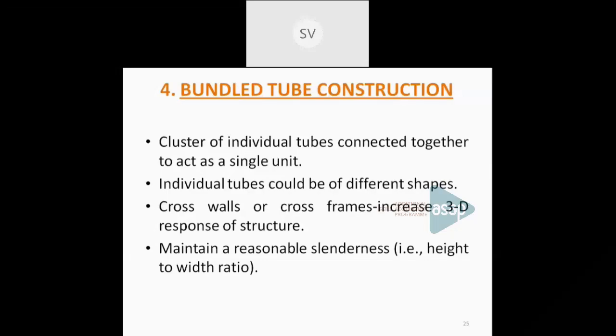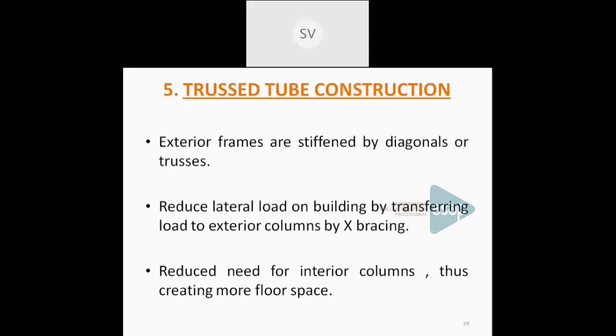Here, just like a frame in which the exterior columns are joined by means of X bracings, that actually increases the rigidity or stiffness of the frame. So the main advantage of using a trussed tube construction is that the lateral loads on the building can be reduced by providing these bracings. And again, the number of interior columns can be reduced so that we will get sufficient floor area. So these are the different types of framed constructions or structural systems in tall buildings.